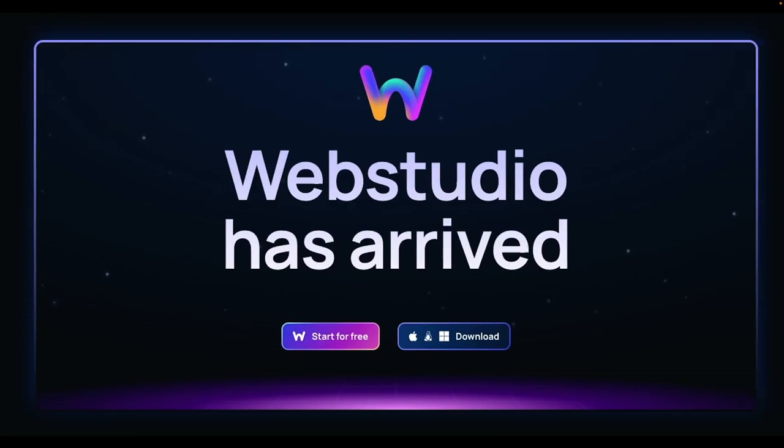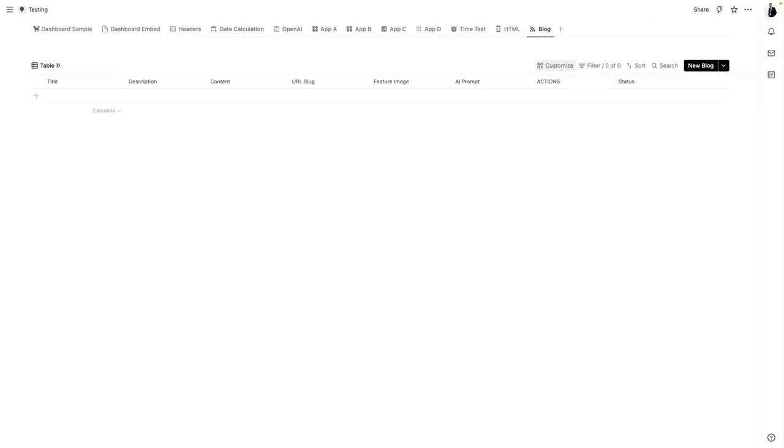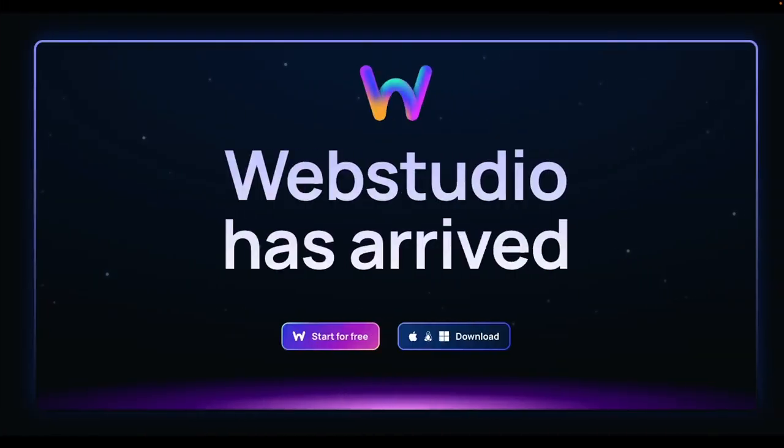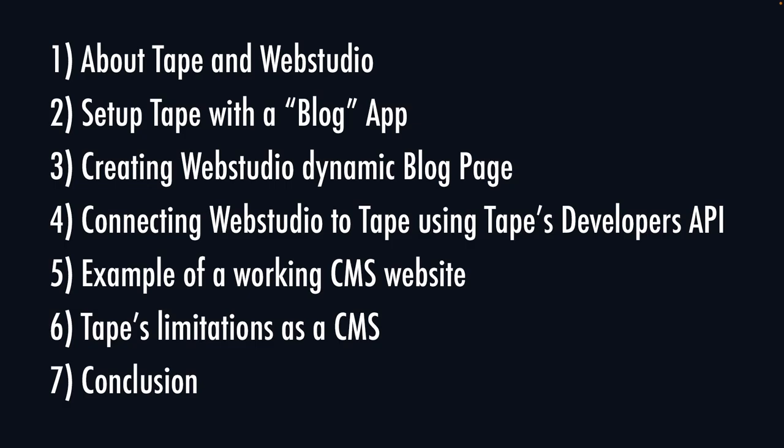So Webstudio is an open source CSS front-end advanced visual builder, and it's just fantastic. In this video, I'm going to explain how to use Tape as your content management system and Webstudio as the front end. So basically Tape is going to be your back end, Webstudio is going to be your front end. We're going to be covering a few things in this video, so let's start talking about what Tape is and Webstudio.